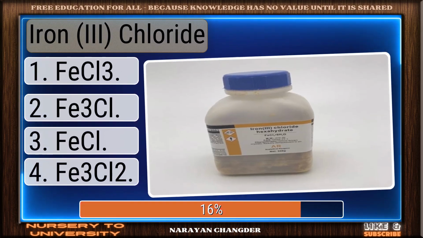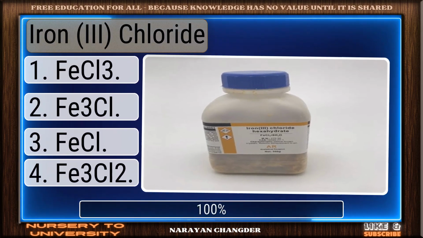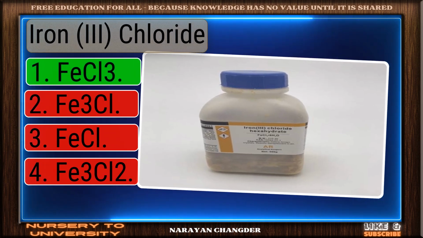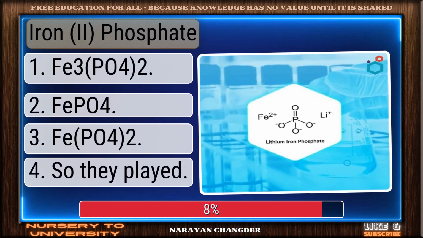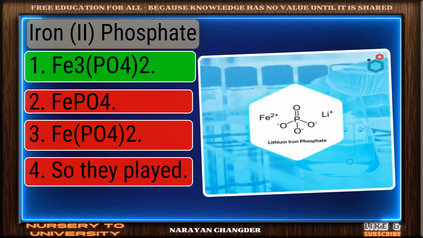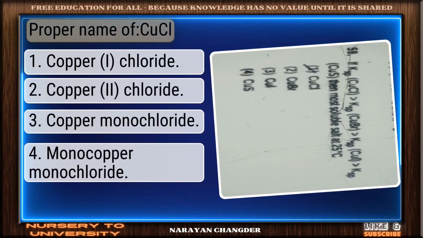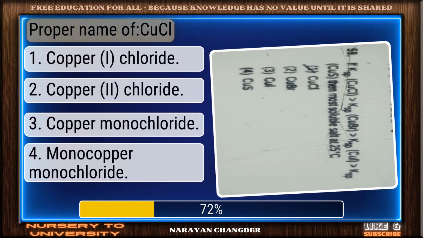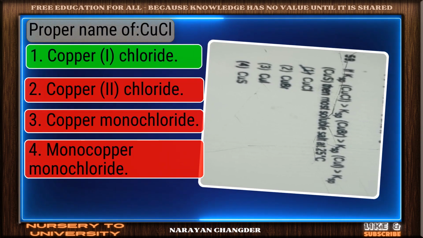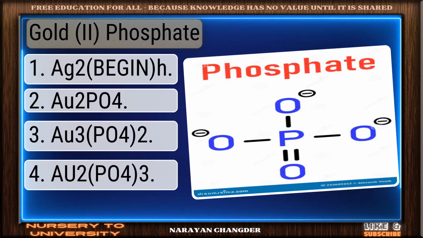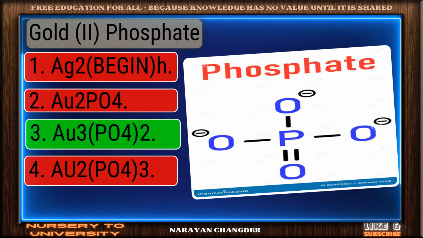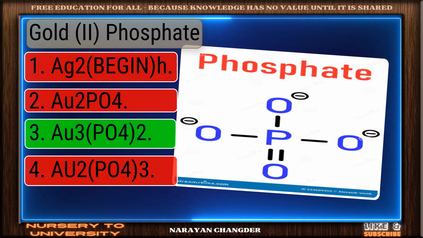Iron chloride. Correct response. FeCl3 is the most accurate answer. Iron phosphate. Correct. FePO4 is the right answer. Proper name of Cu. Well picked. Copper chloride is the correct answer. Gold phosphate. Great thinking. AuPO4 is the right choice.